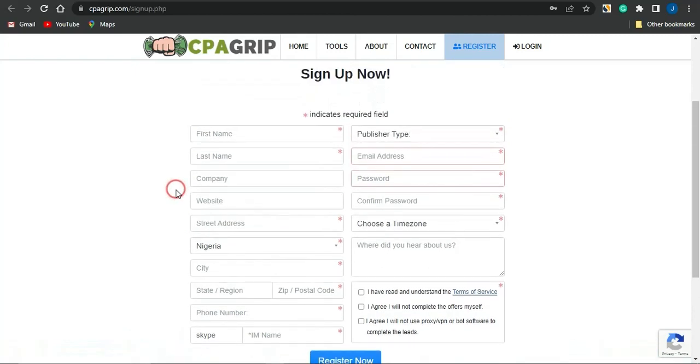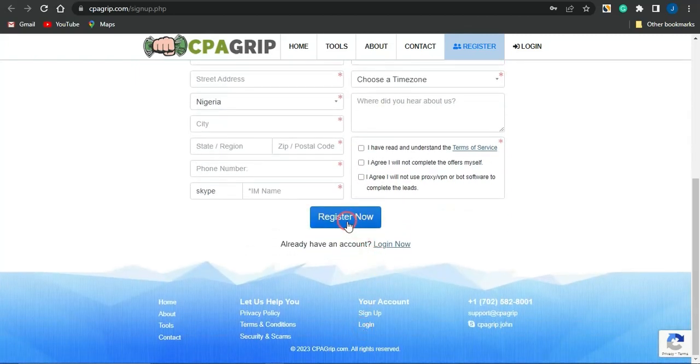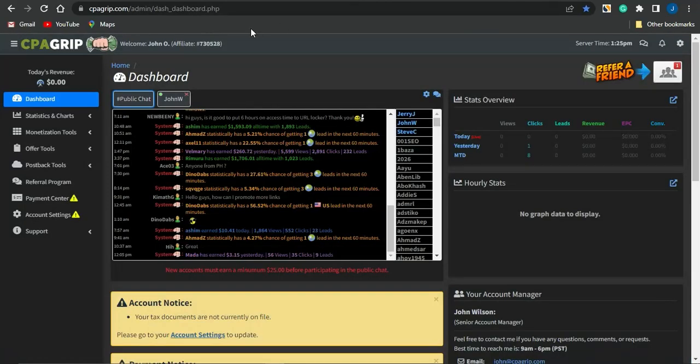Go on to filling out this form right here and make sure you fill out the fields that are actually having these red asterisk signs, and you could then go on to checking out the terms of services right here. If they are okay by you, just simply go on to checking all these boxes, and you could then go on to clicking on register now, where your account will be created almost immediately and you should be brought to a dashboard that will look similar to this.